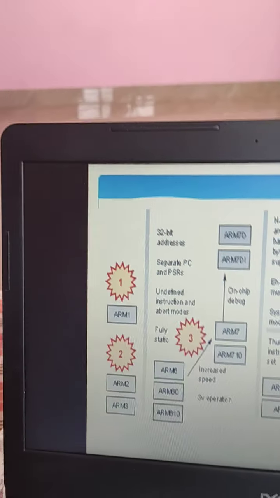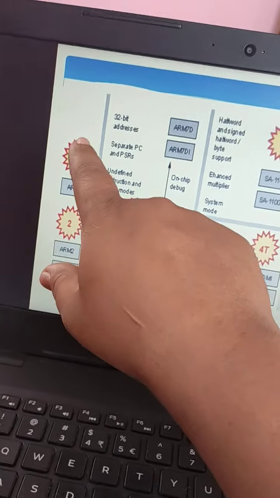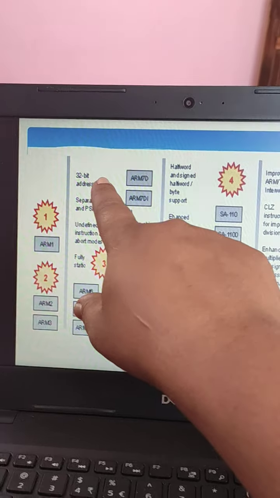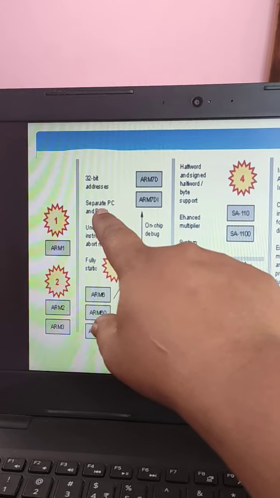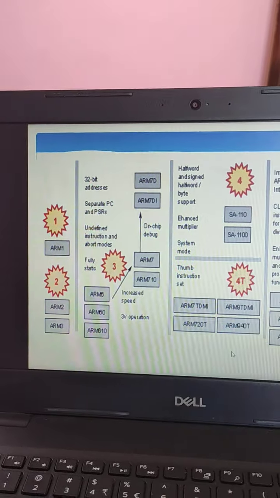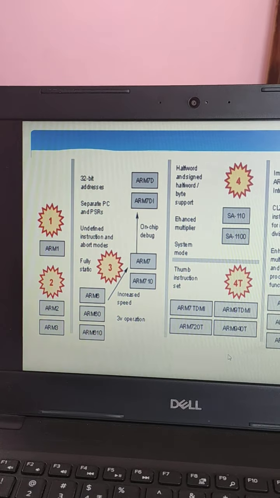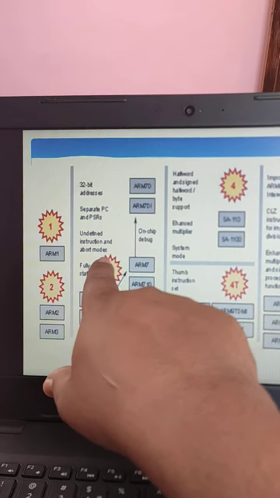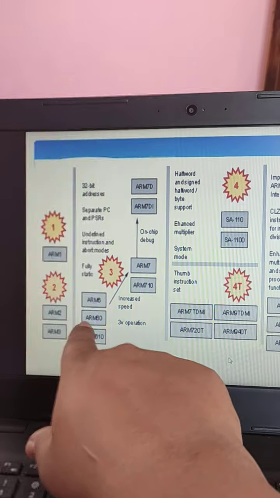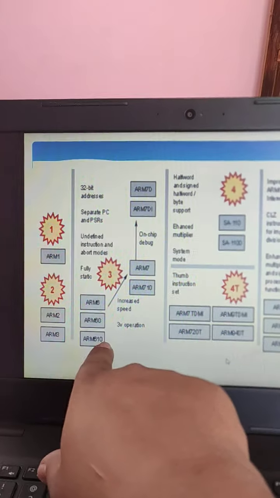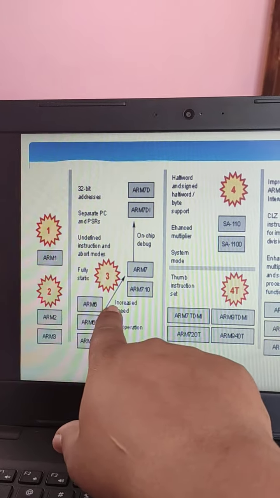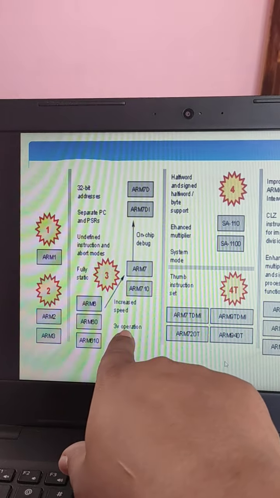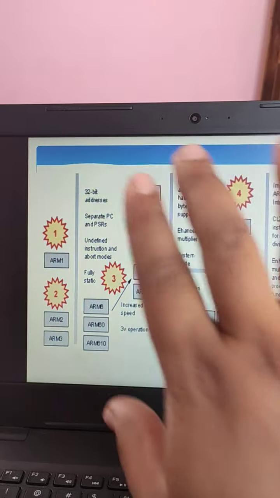So this is in general the ARM architecture. First one is ARM1, then ARM2 and ARM3. According to that, it has first 32-bit addresses, separate PC and PSRs, that is program counter and program status register, then undefined instructions and abort mode, then fully static. Then again ARM8, ARM810 and ARM80 that are supported or compatible with ARM7, used to increase the speed of operation.